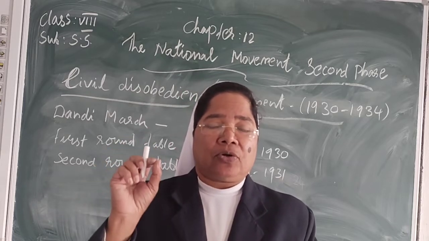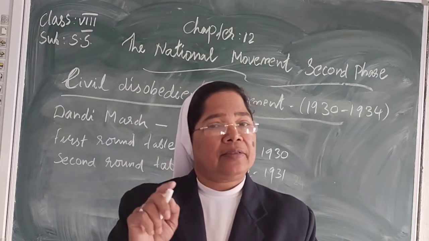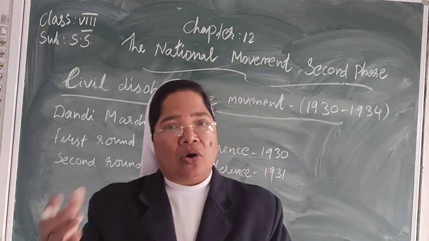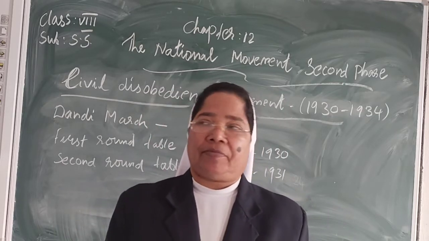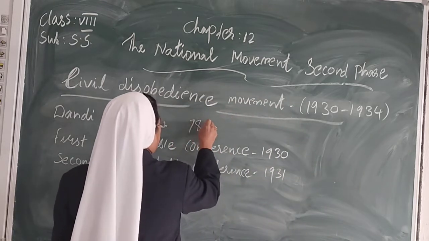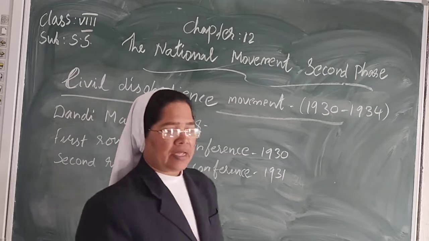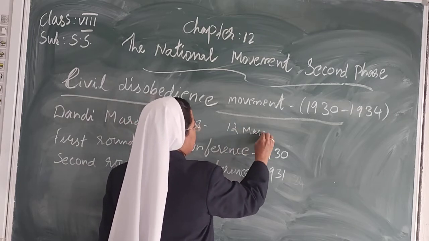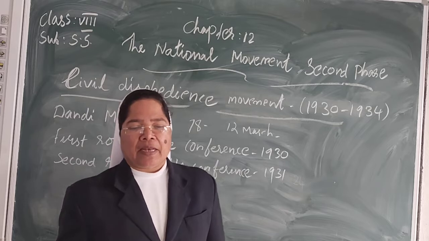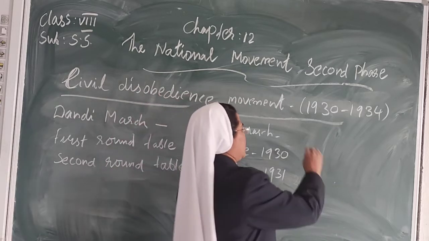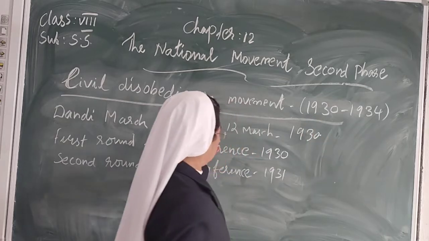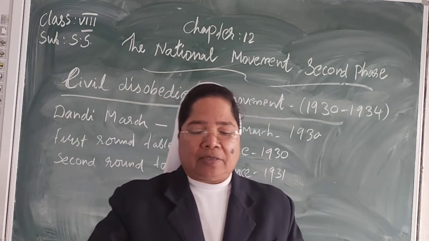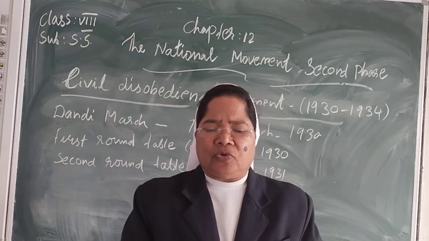On 12th March 1930, a very important date, Gandhi along with 78 followers left the Sabarmati Ashram at Ahmedabad and travelled towards Dandi.